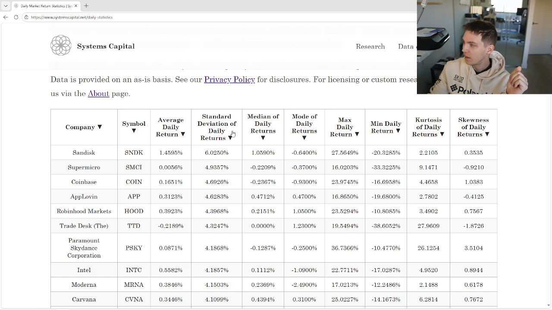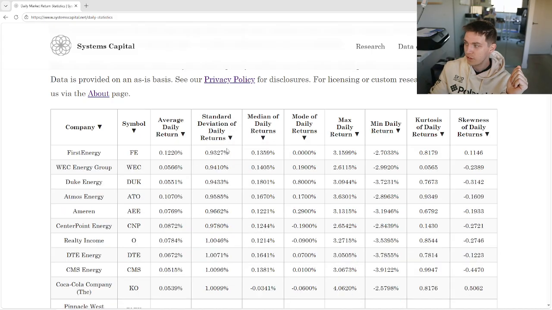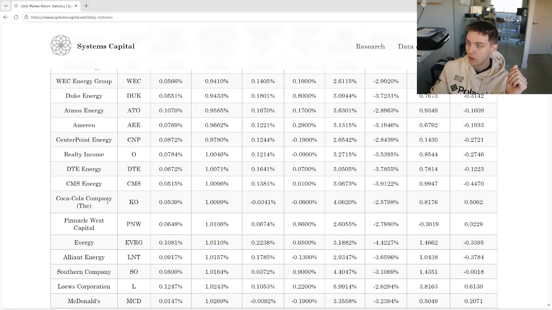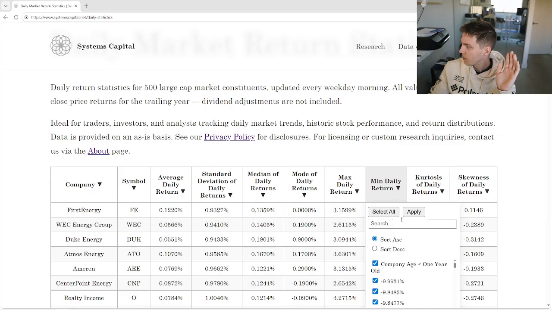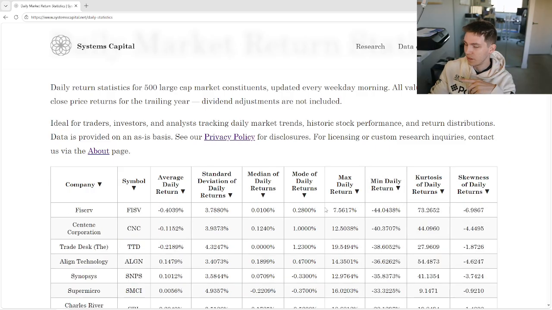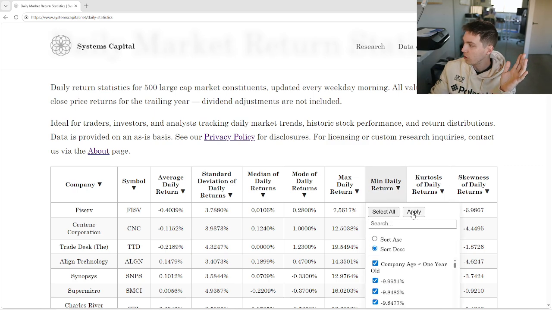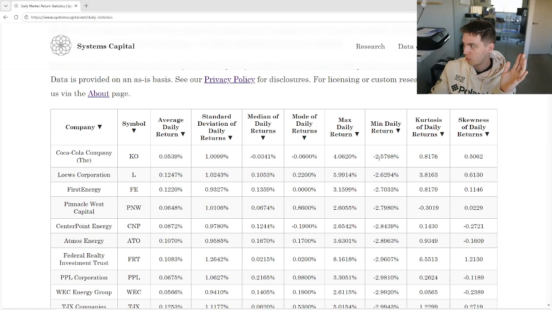It is. So you can also sort ascending. FirstEnergy has a low standard deviation. Now that's really good. We're also seeing a lot of these energy companies falling down there. Coca-Cola, which is interesting because yesterday, oh, interesting, negative standard deviation. Don't mind that. That might be true, I don't know. But we're going to min. Then you can see which company has the lowest minimum return, but also which company has the highest minimum return.